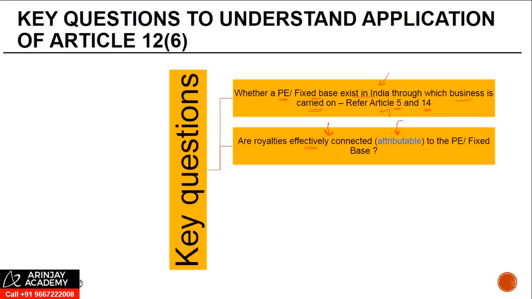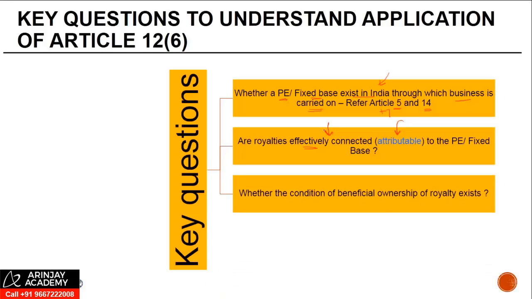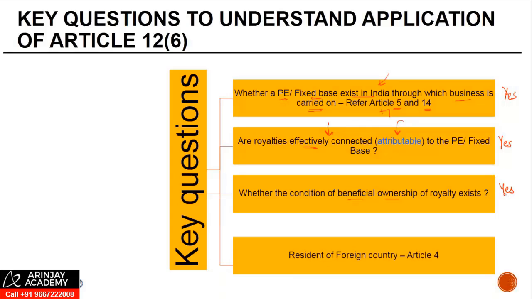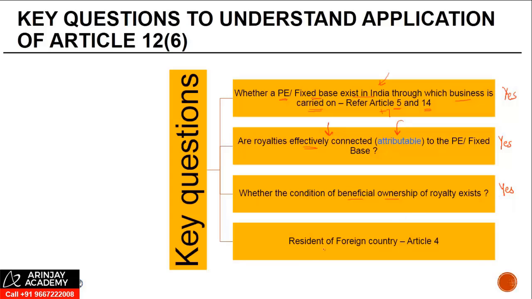But at a very high level, it basically means that the PE has a role to play in such activities. If so, does the recipient have the beneficial ownership of the royalty? So the recipient has a PE, the recipient receives the royalty which is effectively connected to the PE, but is he the beneficial owner or not? If yes, you need to further see if he is a resident of the foreign country as per Article 4, and if all the answers are yes, then it can be said that the royalty is effectively connected or attributable to the PE.